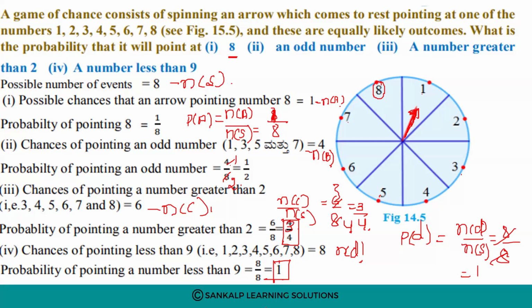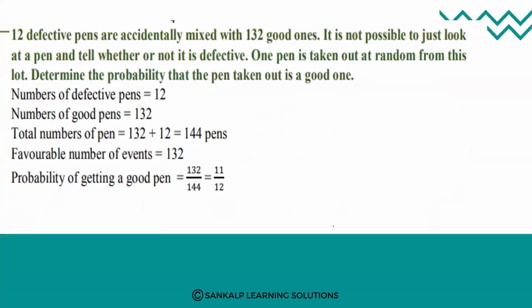Understood? Okay. Shall we move to next question? Yes. 12 defective pens are accidentally mixed with 132 good ones. It is not possible to just look at a pen and tell whether or not it is defective. One pen is taken out at random from this lot. Determine the probability that the pen taken out is good one.